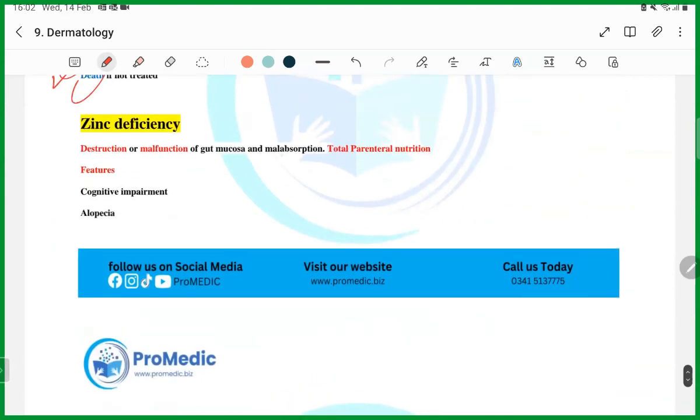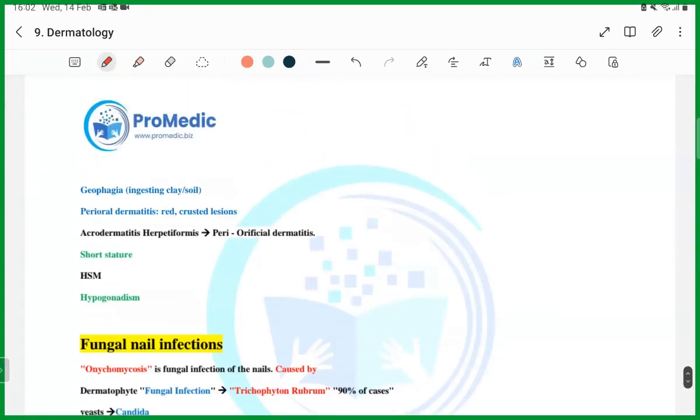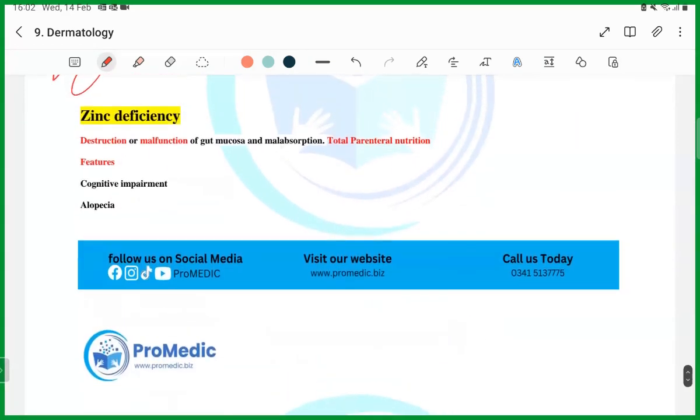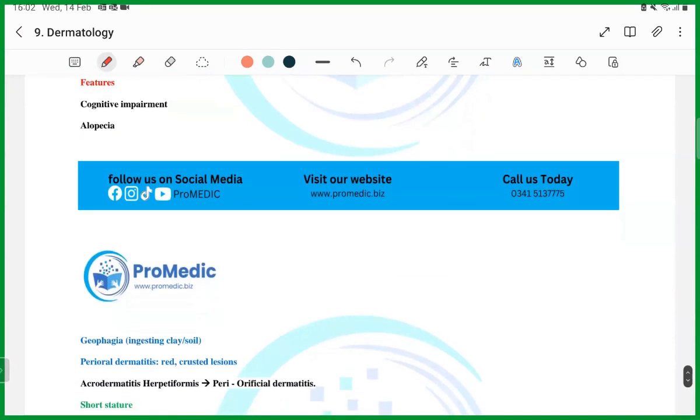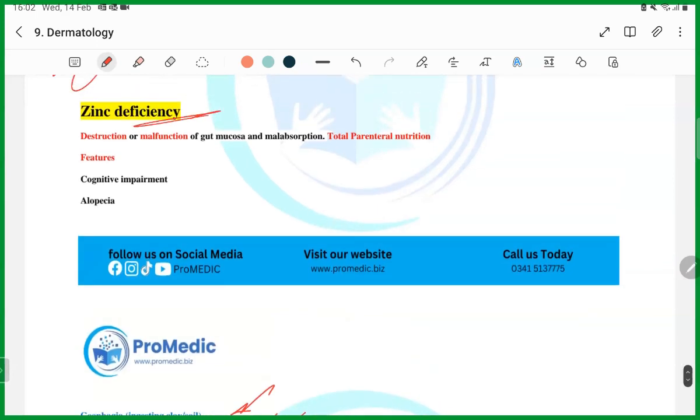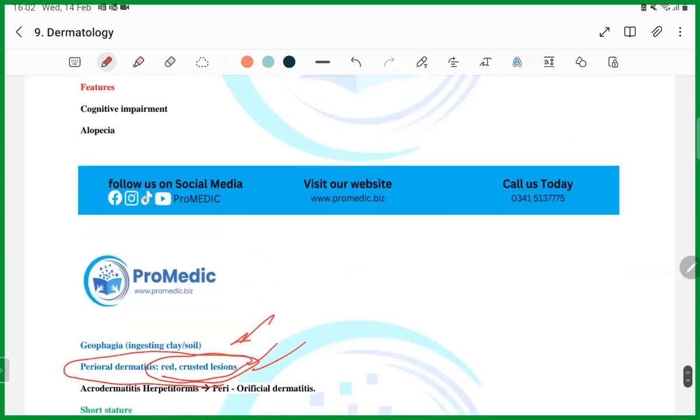Next we have zinc deficiency. They will tell you that in zinc deficiency the patient has alopecia and crusted lesions, red crusted lesions around the lips or tongue. Remember, crusted lesions with fissuring around the tongue, it is zinc deficiency, guys. This is the question that you will get.